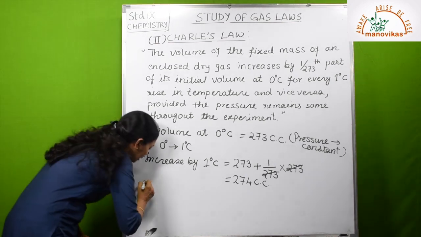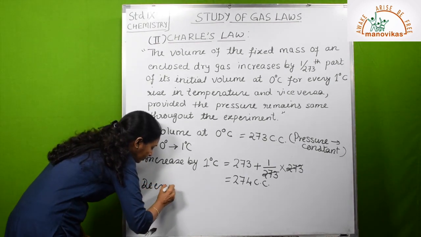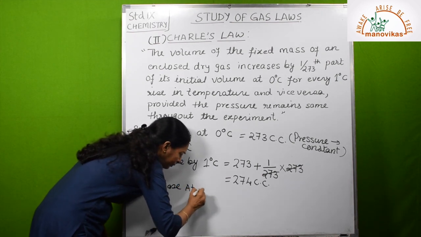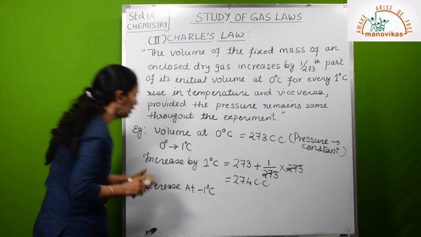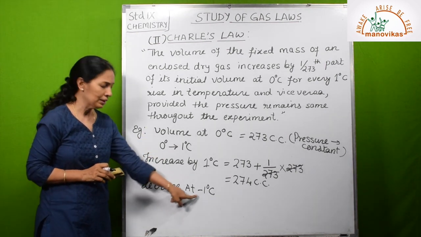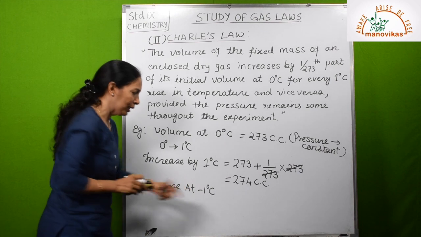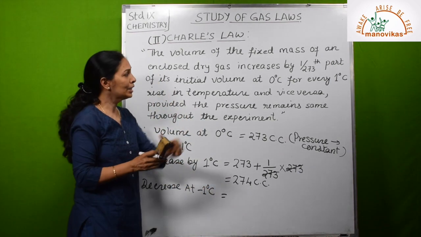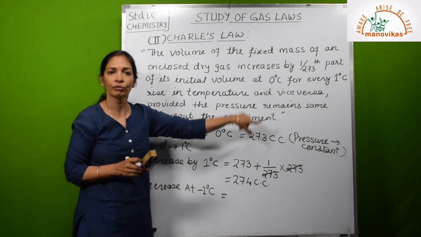Another way, it decreases. That means at -1 degree Celsius, because the initial temperature is 0 degrees Celsius, 1 degree Celsius decrease means it will go to -1 degree Celsius. So at -1 degree Celsius, volume will decrease by 1/273th of the initial volume.